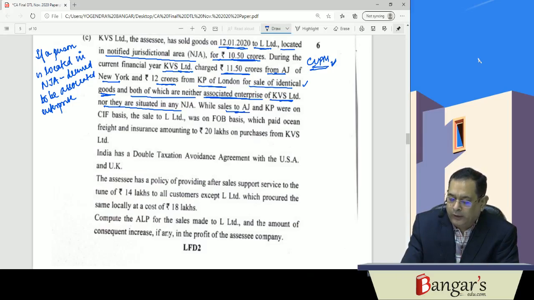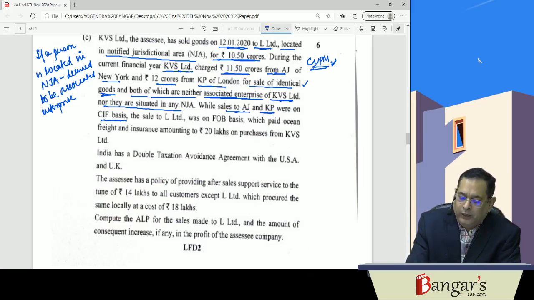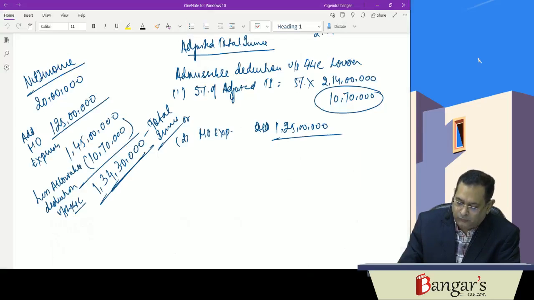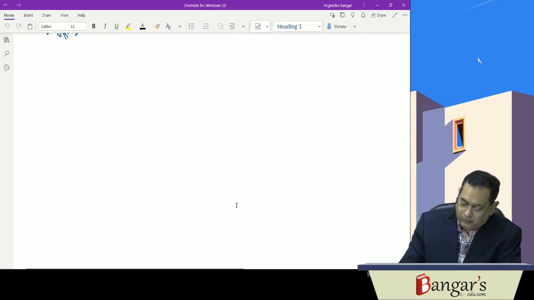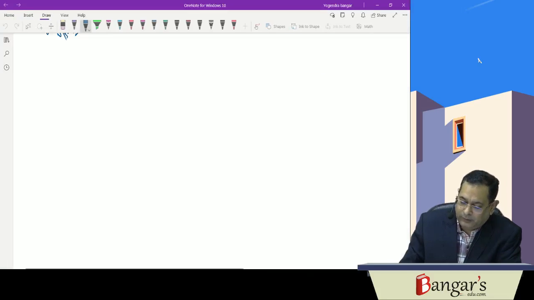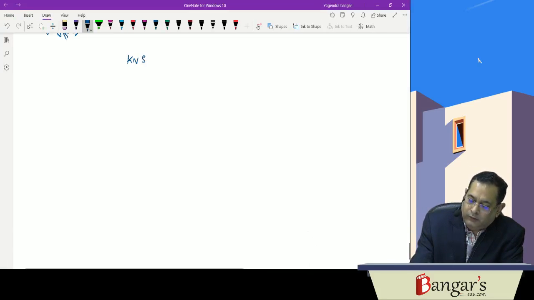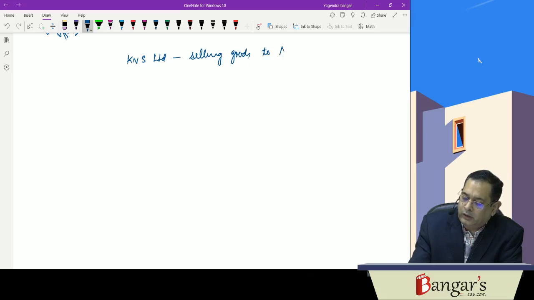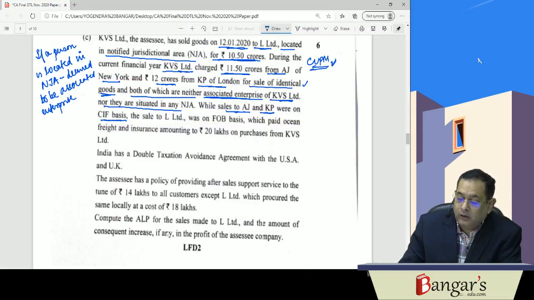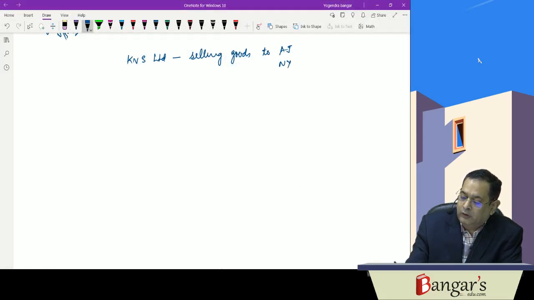While sales to AJ and KP were on CIF basis, KVS Limited is selling goods to AJ and KP, AG being of New York and KP of London, on CIF basis.